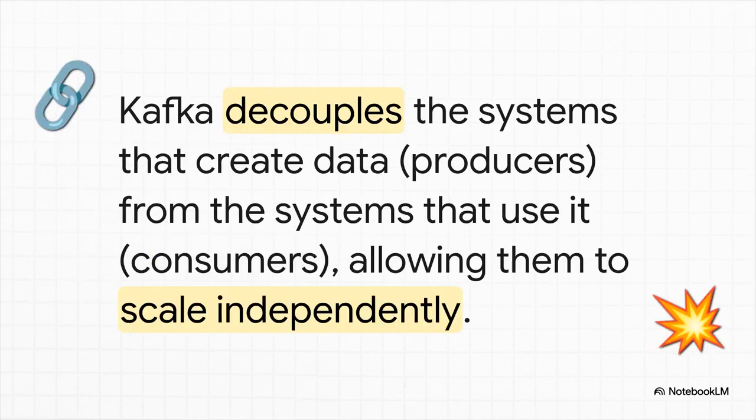Okay, if there is one thing you walk away with today, it has to be this. Kafka's real superpower is that it decouples your systems. It creates this massive, durable, reliable buffer that sits between the services creating data and the services that need to use it. This means your producers and consumers can be scaled up or down, they can be updated, they can even fail, completely independently of each other. And let me tell you, that freedom, it is an absolute game changer in software architecture.